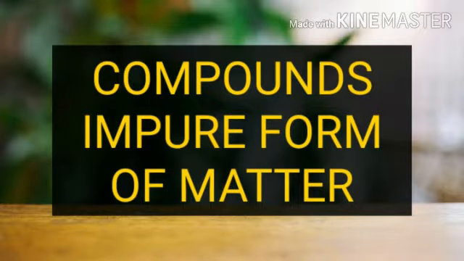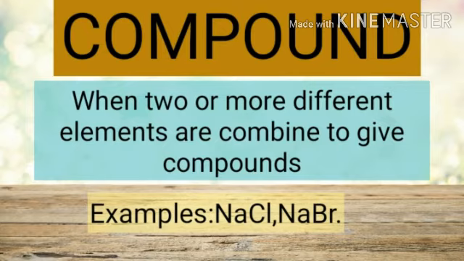In this class, we will discuss the other chemical forms of matter. They are compounds and impure form of matter. The first one is compounds. What is a compound? When two or more different elements are combined, they give compounds. For example, water, sodium chloride, hydrogen chloride. These are examples of compounds.